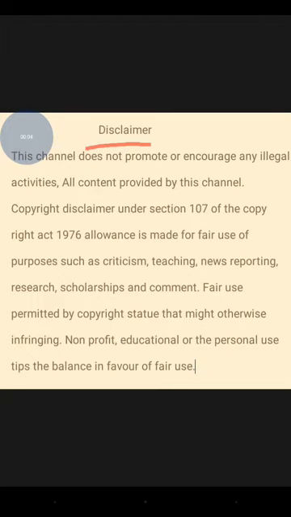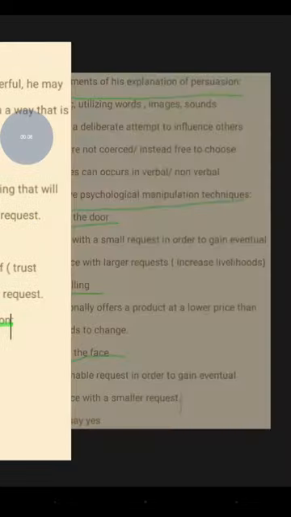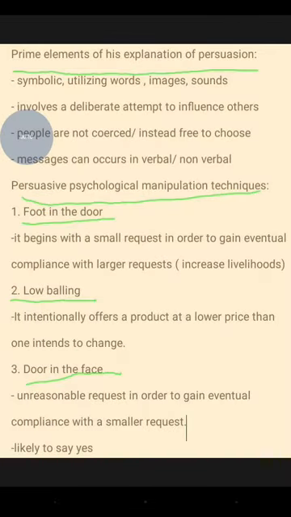In this video, let's begin with the prime elements of persuasion. So, the prime elements of this explanation of persuasion.